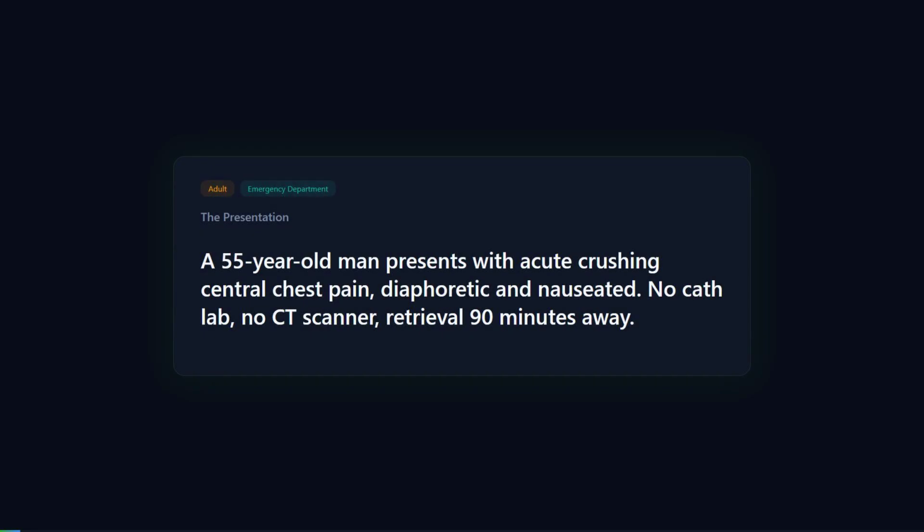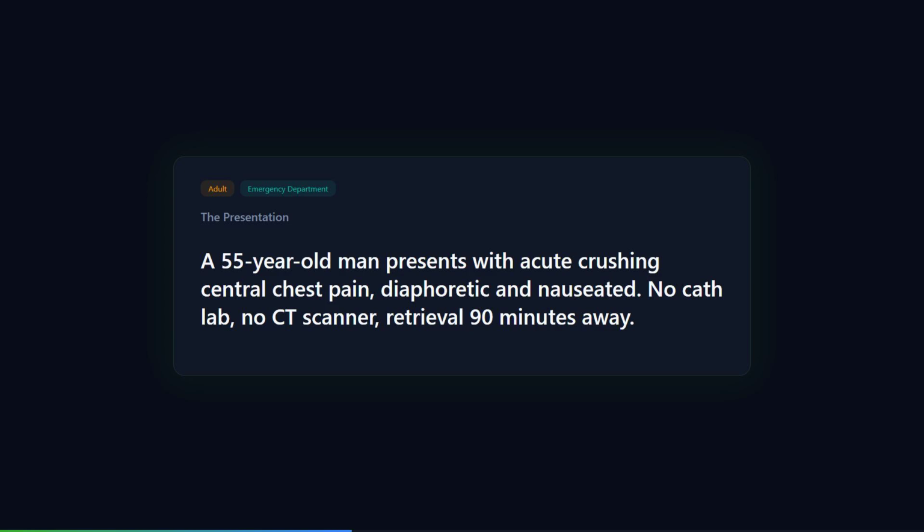It is 8:30 on a Monday night in Stampsville. A 55-year-old man walks into your emergency department. He is clutching his chest, he is gray, sweating profusely, and he tells you the pain started 40 minutes ago while he was watching television. It is crushing, central, radiating to his left arm. He feels sick. This is the presentation every rural generalist dreads.